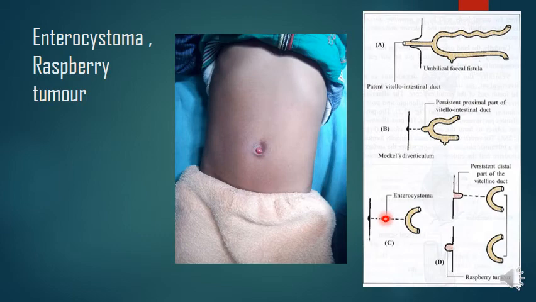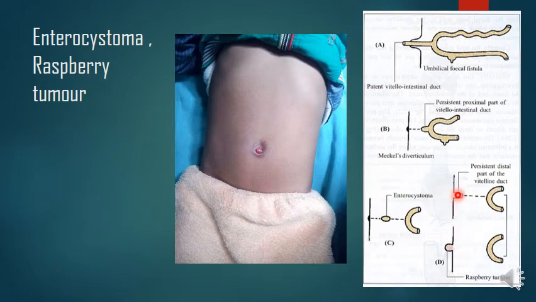Then raspberry tumor. On rare occasion, a distal portion of the vitelline duct persists and the rest disappears. Here if you see, the proximal portion is obliterated, whereas the distal portion is persistent. Then what happens, the distal part is evaginated from the umbilicus.